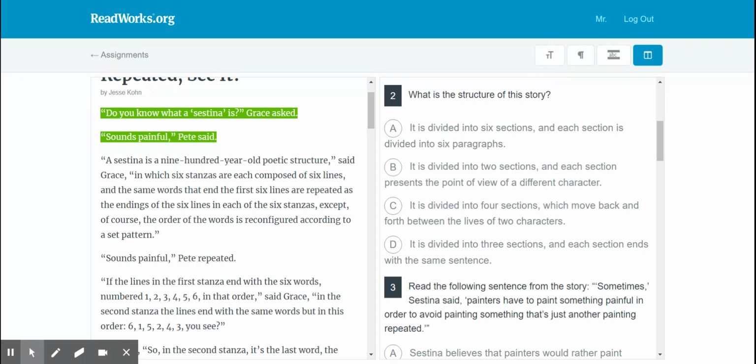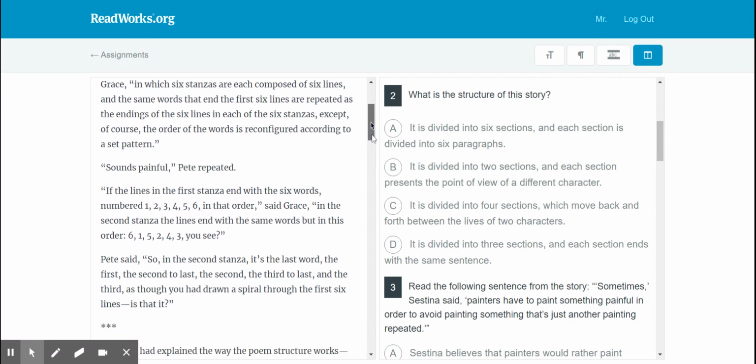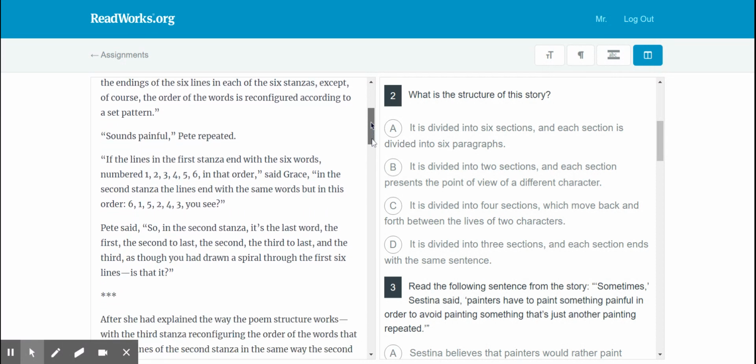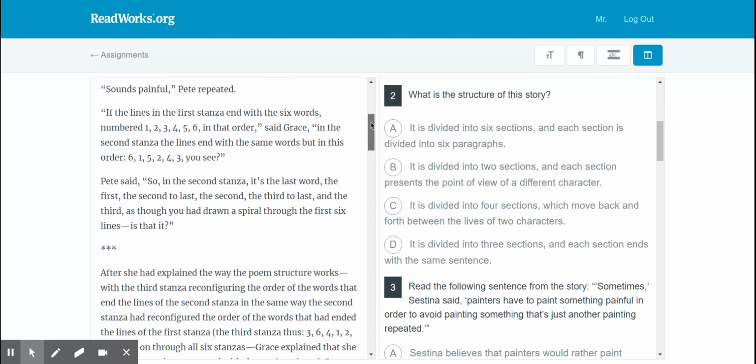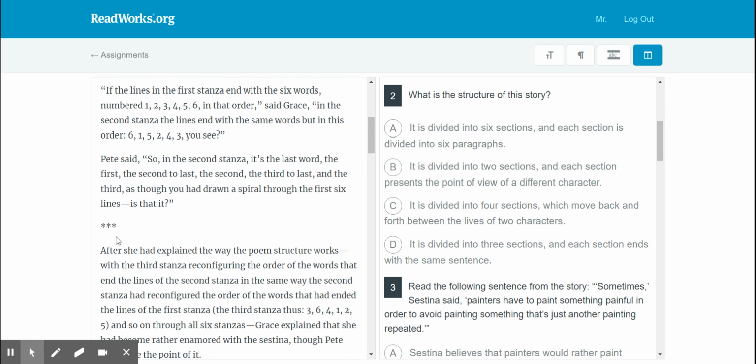Like, how's the story broken out? Is it divided into 6 sections? It's divided into 2 sections? It's in 4 or 3 sections? Okay, so you've got to think about here, looking at your options and then going back again, seeing how this story is broken up. See how they have these little stars and it's broken up? Well, that can help us out too.